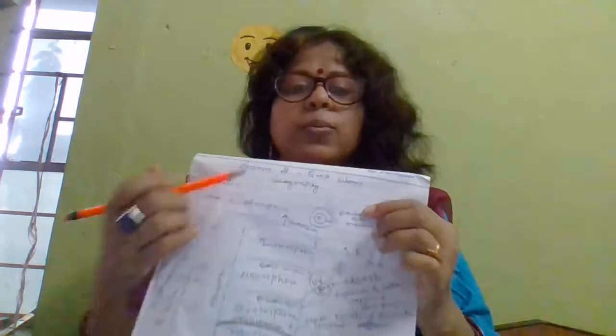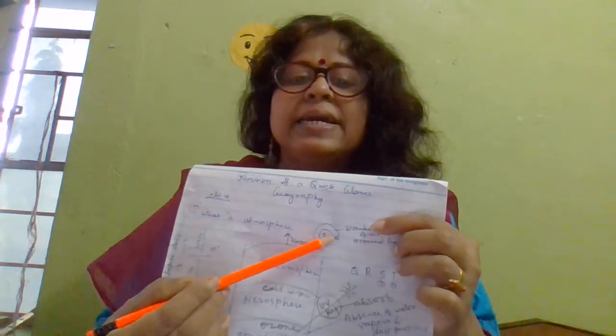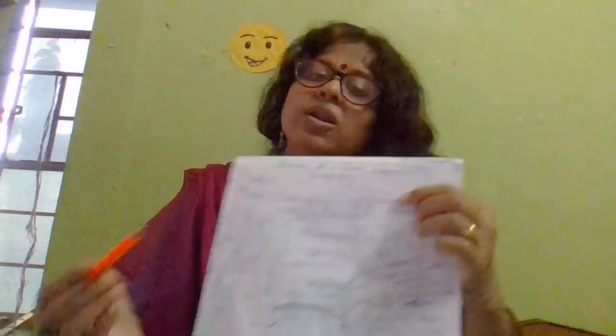First question is, what is atmosphere? Atmosphere is the envelope of air around the earth. Suppose this is our earth. This blanket of air around the earth is called atmosphere. Now the atmosphere is divided into 4 different layers.